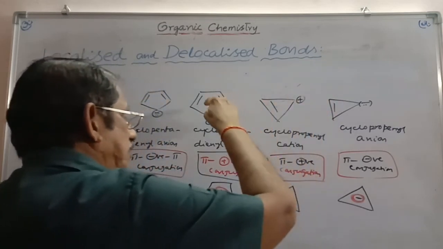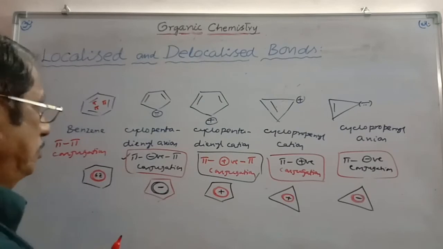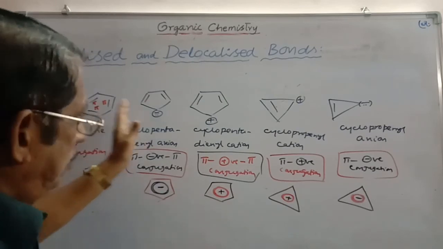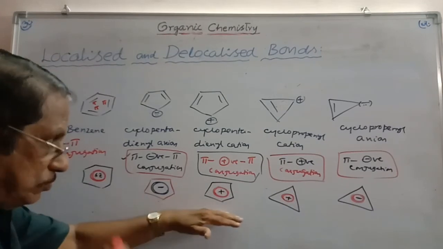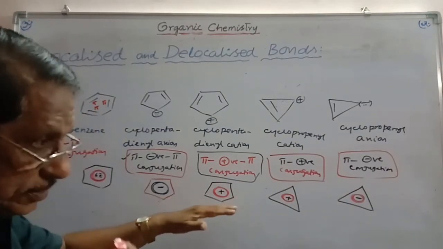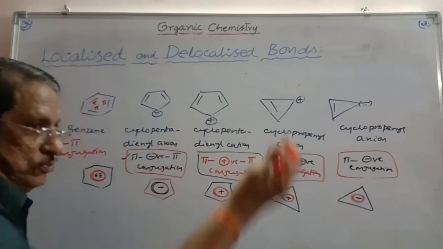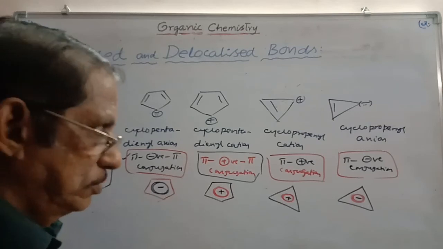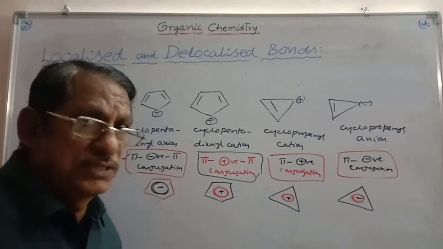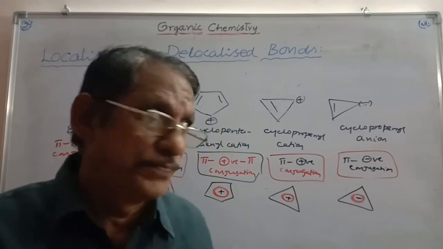For this you can write 4 more, for this you can write 2 more, for this you can write 4 more. Like this you can write the resonance structures for all these, indicating resonance hybrids. And this is more useful in studying aromatic, non-aromatic and anti-aromatic character. This concept is more useful, and it is also useful to study the mesomeric effect. So, in the next class, we will deal with mesomeric effect and its applications.